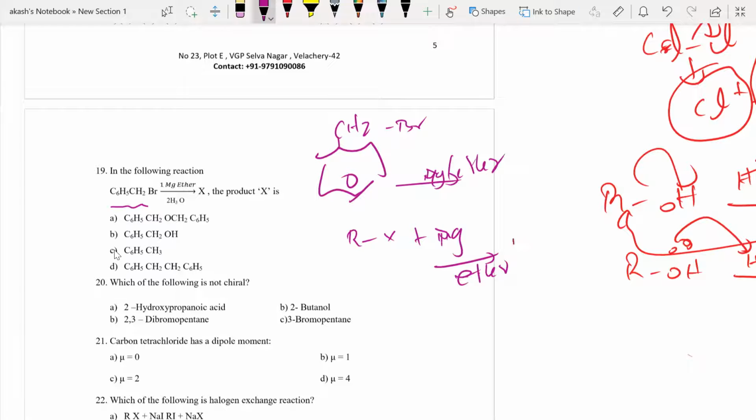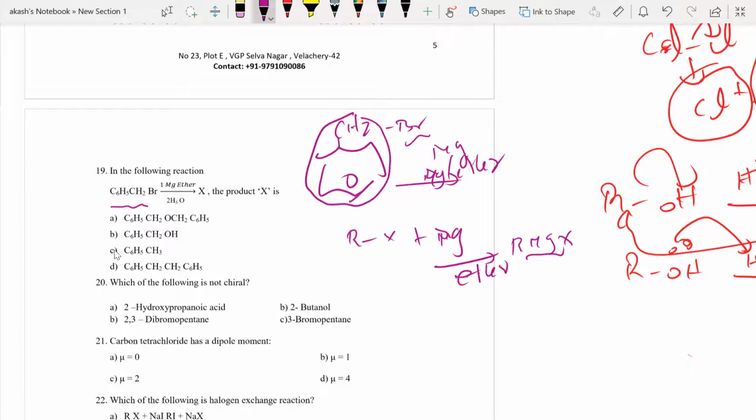Grignard reagent. RMgX would have been the product. Now what should be the product here? I have the same thing: this is my entire R, and this is my X reacting with Mg. So what will happen?